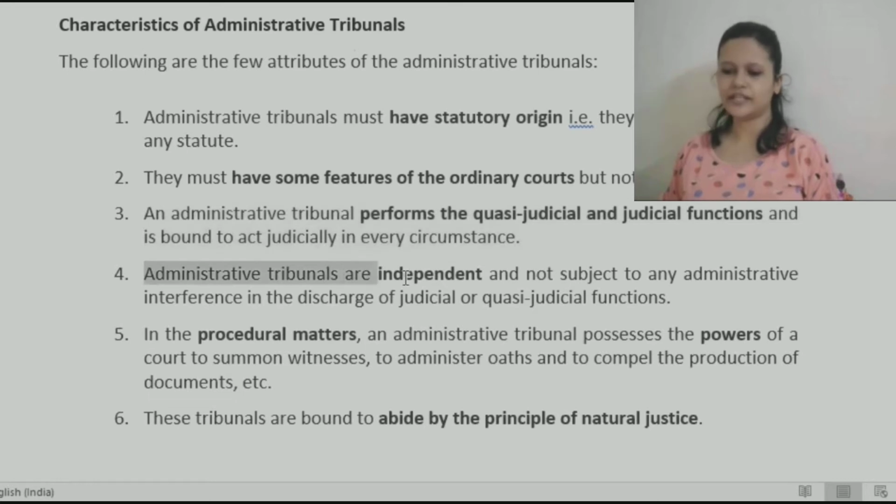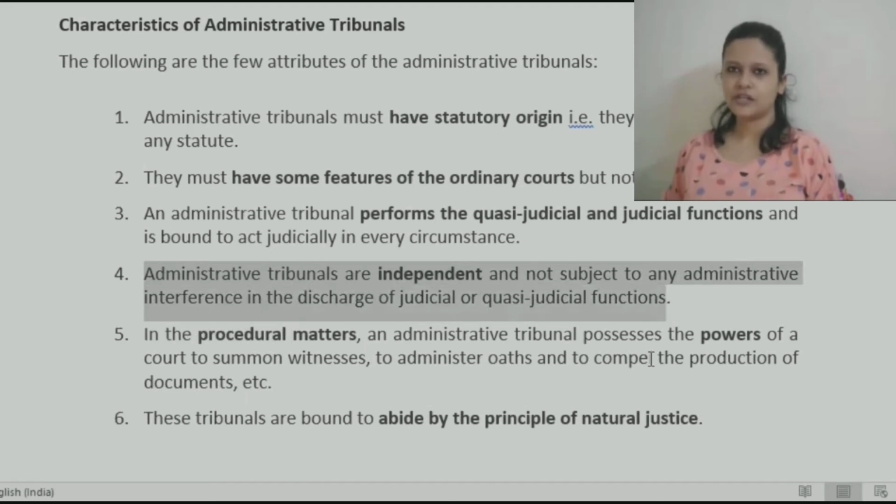Next, administrative tribunals are independent and not subject to any administrative interference in the discharge of their functions. Under the statute, everything will be mentioned: who all will be the members, its composition, their appointment, term of office, salaries, powers, functions, everything.